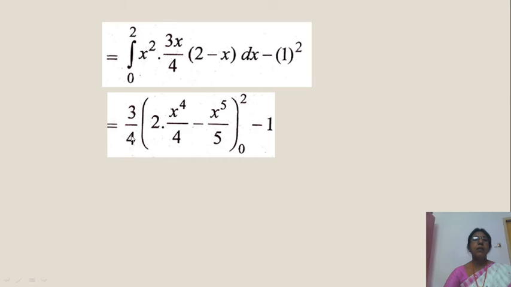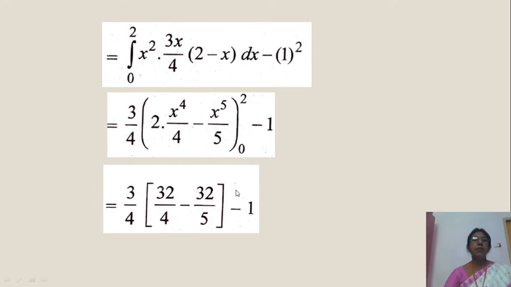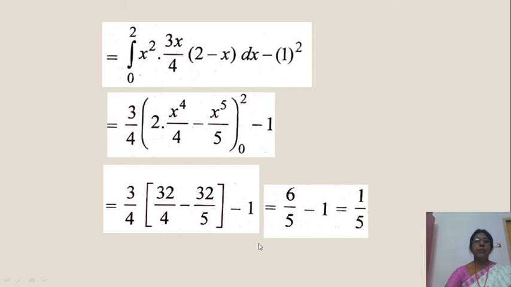You get 3 by 4 into x power 4 by 4 minus x power 5 by 5 with limits 0 to 2. Substitute the value 2 in place of x as the upper limit, lower limit 0. There is no need to substitute 0 because it becomes 0. So substitute 2: 2 power 4 by 4, which is 32 by 4, minus 2 power 5, 32 by 5. On calculation you get 1 by 5.